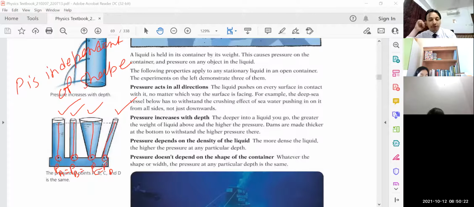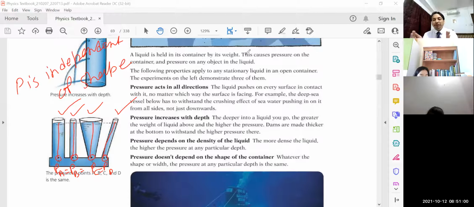Pressure doesn't depend on the shape of the container, but it depends on the height or depth. If we keep the same height, then the same pressure will act at points A, B, C, and D. What I mean by this statement, children, is that if you make a very small, very fine hole at point A, B, C, and D, then you will find that the water will eject with the same range.